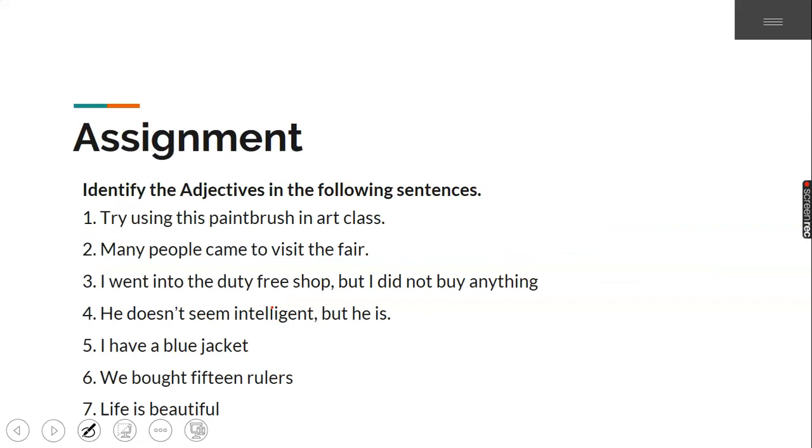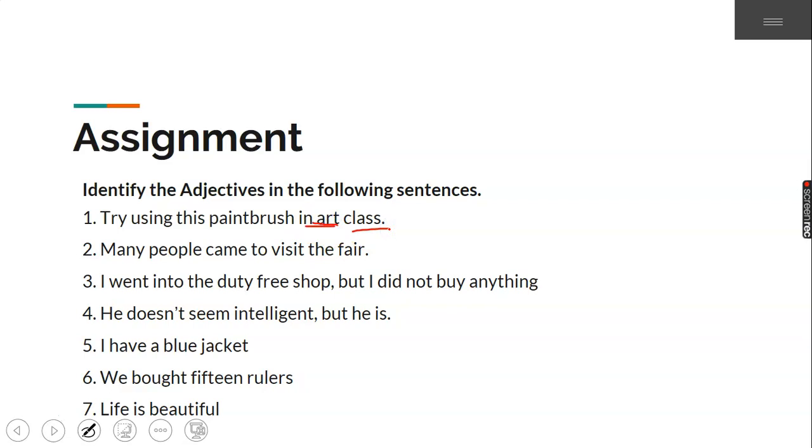And lastly, before we go, these assignments will be treated in the next class. So go home and identify the adjectives in the following sentences. Let me do the one for you as a bonus. The adjective in number 1, who can tell me before I close the class? Try using the paint in art class. Tolu? Note, I'm not calling Tolu again. Let me call Bingpe now. Bingpe. Good, you're right. The adjective here is art, qualifying the noun class.